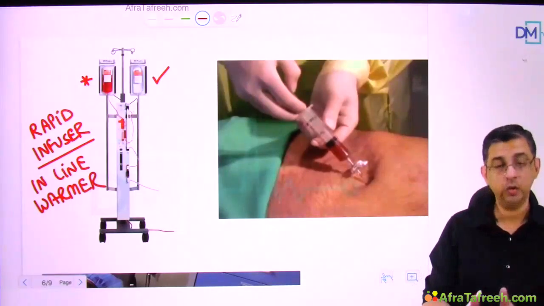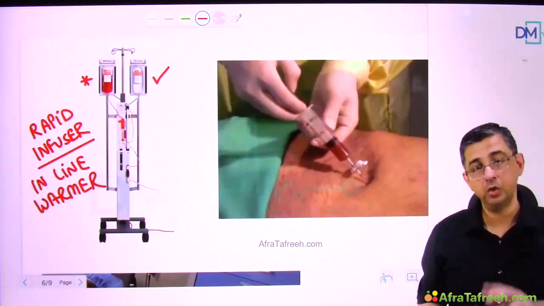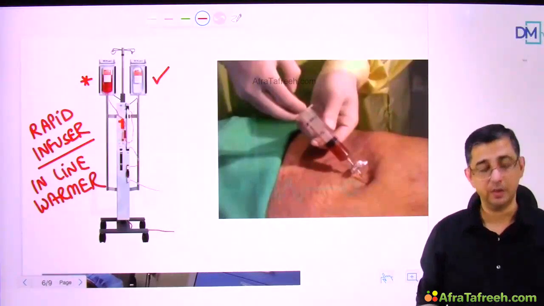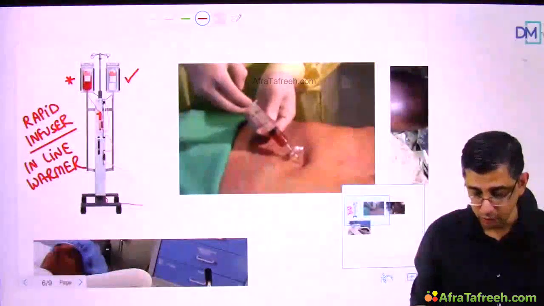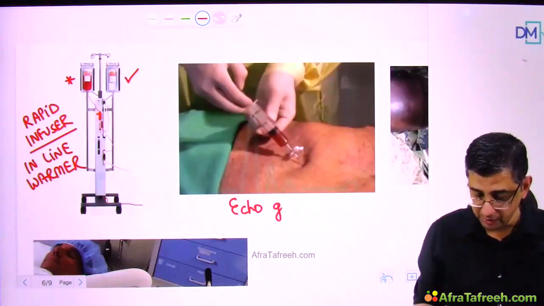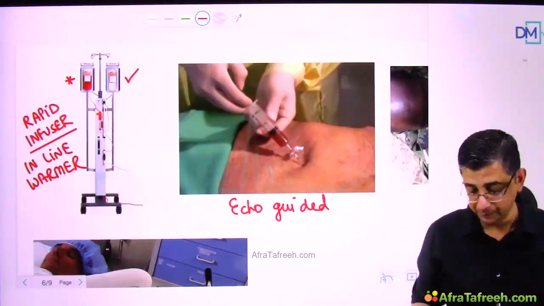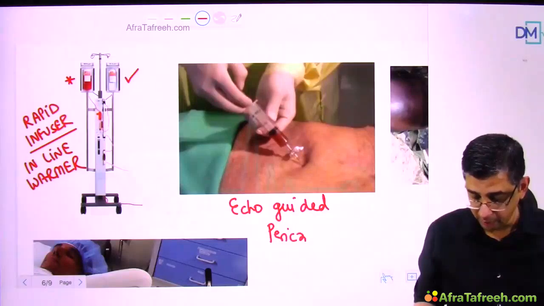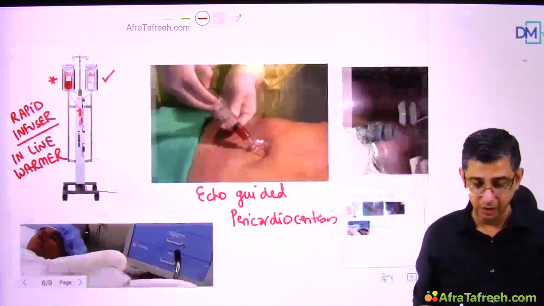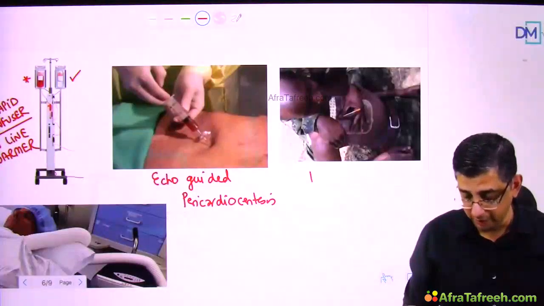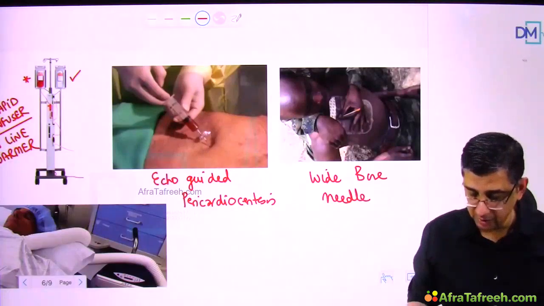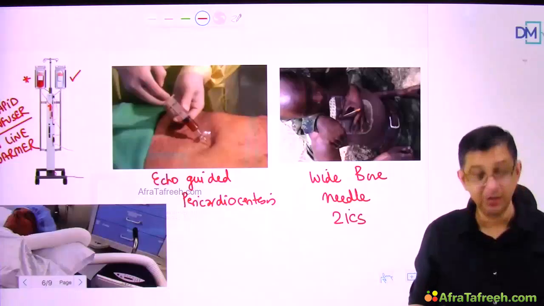So here I have tried to show you a rapid infuser which will do two things. That is, one, take care of hypovolemia, and second, manage the hypothermia of the patient as well. On the other hand, I have also shown here before you a xiphisternum-guided or an echocardiographic-guided pericardiocentesis that will take care of cardiac tamponade, where the compression of the chambers of the heart will reduce the input and the output. Similarly, if a soldier is having a bullet injury, then a wide bore needle in the second intercostal space. I have had messages saying that now it is changed to the fifth intercostal space. Well, Harrison has not changed it.